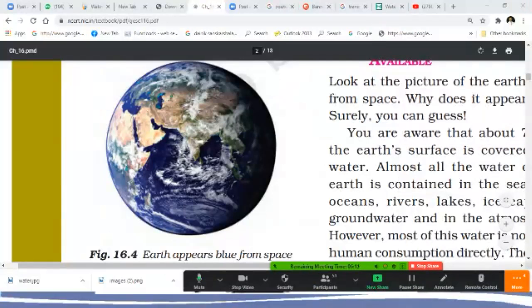Tell me, why is it blue color? The earth, this area is giving the blue color. Sir, because 70% of the earth is covered by water. Okay. And this area is the land? Sir, land. Land. Okay.